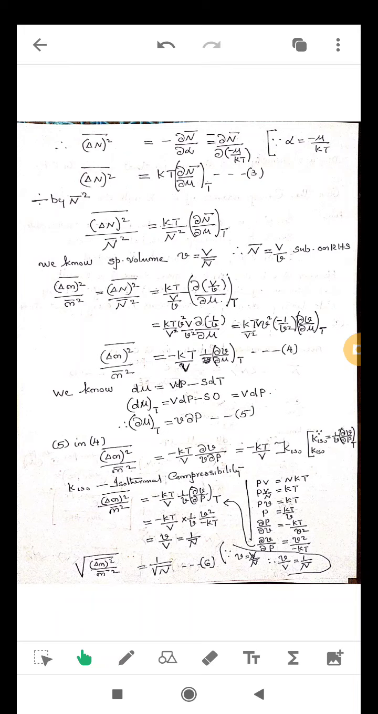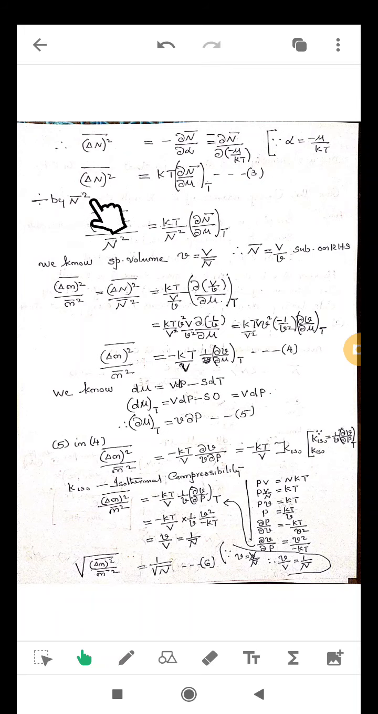Next, negative delta n bar square equals dou n bar by dou alpha, but alpha is minus mu by kT. Substitute alpha at this position: dou alpha is dou of minus mu by kT. Take T as constant, then 1 by kT is constant, so 1 by kT comes to the numerator. The remaining term is dou n bar by dou mu; we take T constant, and only then can we take 1 by kT outside. So 1 by kT into the remaining term dou n bar by dou mu at constant temperature, equation 3.